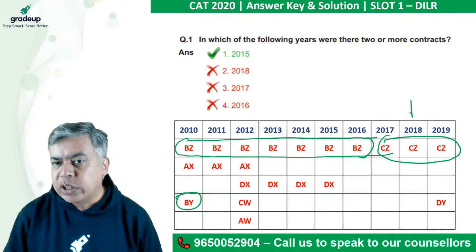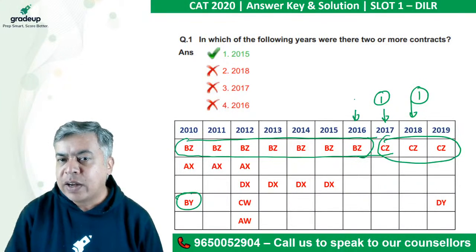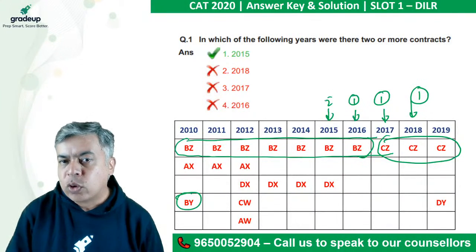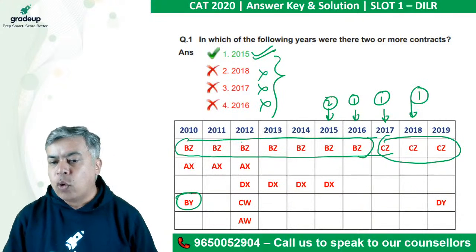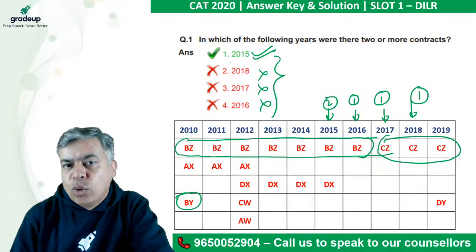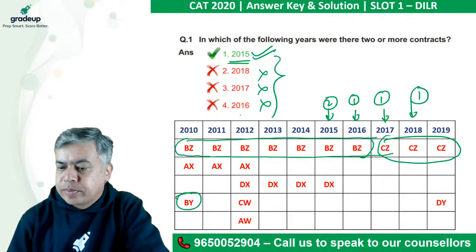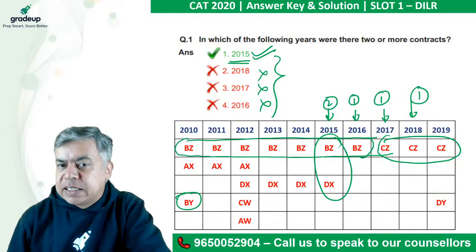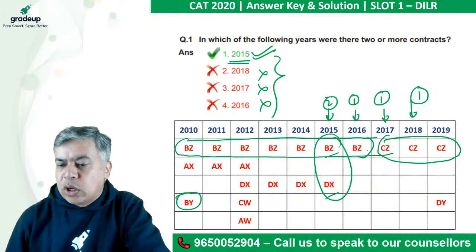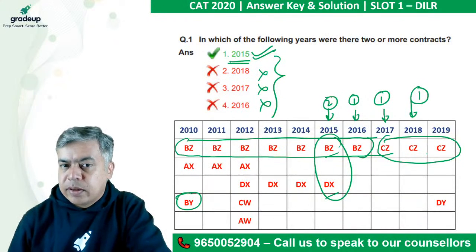2018 it is not. In 2018 there is only one contract. 2017 one contract. 2016 one contract. 2015 2 contracts. So out of the following options, 2016, 17 and 18 only one contract was there. So 2 or more he is asking. So 2015 was the correct answer, right? Because in 2015 there are 2 contracts, B with Z and D with X. But in 2016, 17, 18, there was only one contract.